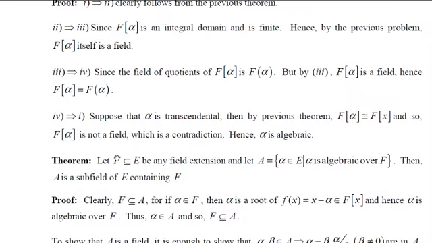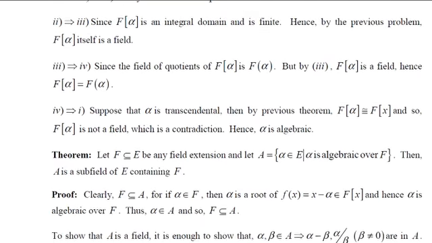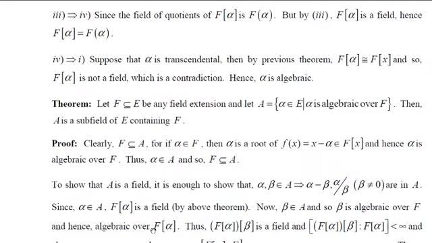Therefore, since beta is algebraic over F(alpha), by this result, F(alpha)(beta) is a field. And remember, the dimension of F(alpha)(beta) over F(alpha) is finite. And since alpha is algebraic, F(alpha) over F is also finite.